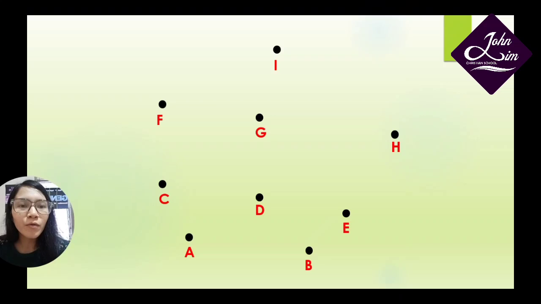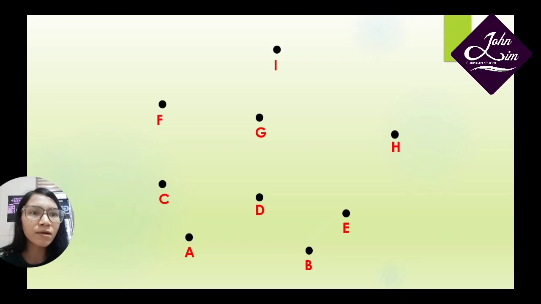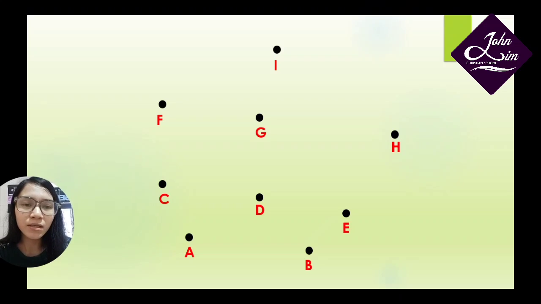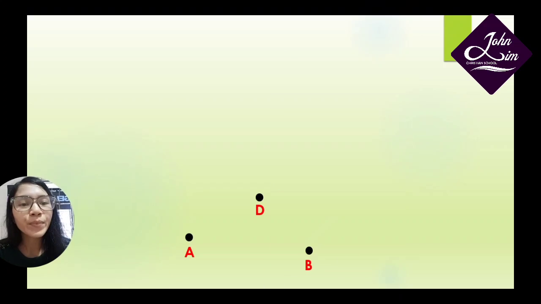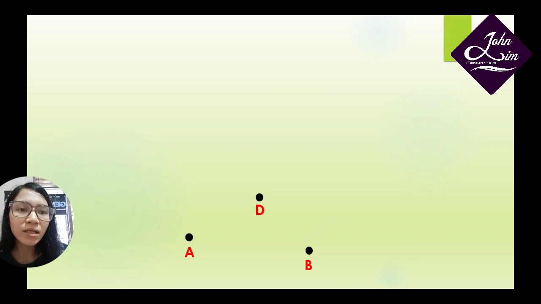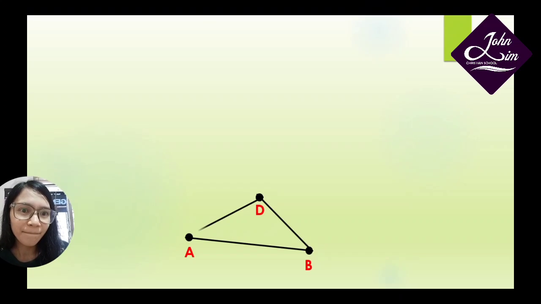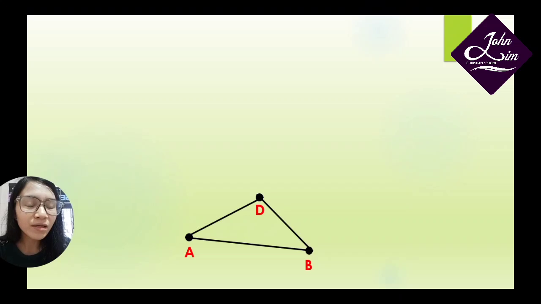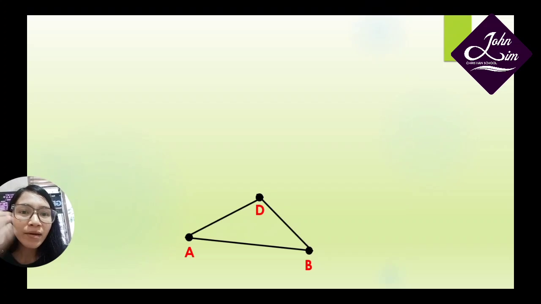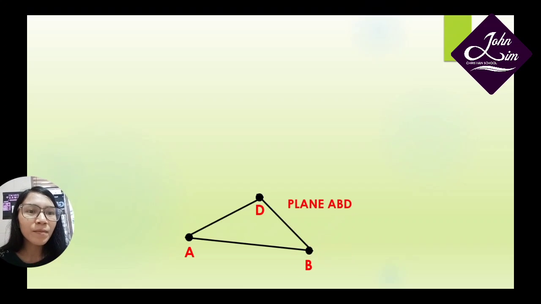Now I want to take 3 points here. They are point A, point B, and point D. So let me eliminate the other points. Now I will connect these 3 points with line segments like this. In fact, when we connect the 3 points with line segments, we get a plane. Yes, this is called plane ABD.